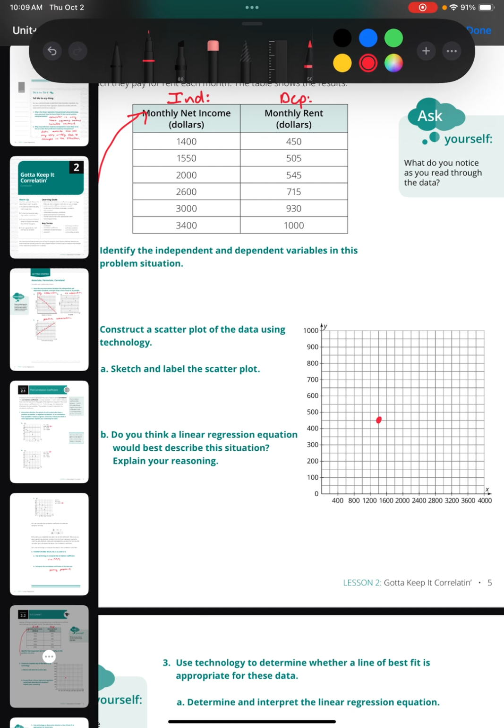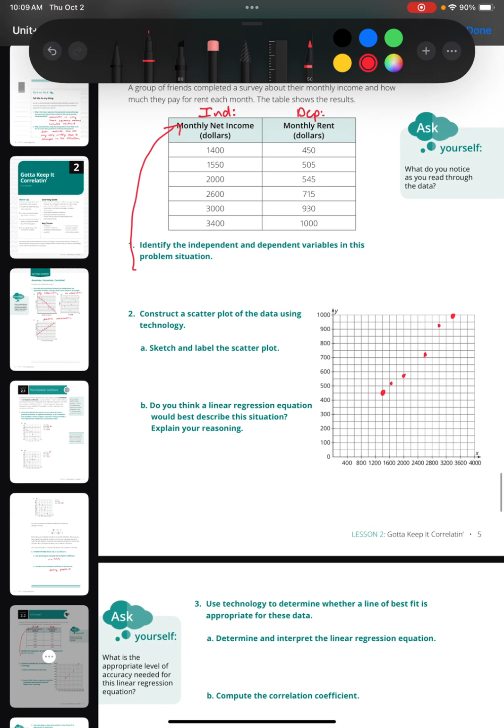Be there. 1,550, 505 would be about here. 2,000, 545 would be about there. 2,600, 715 would be about here. 3,000, 930 would be about there. And then 3,400, 1,000 would be up here. So we can see our points there.